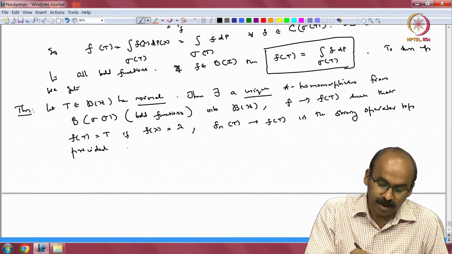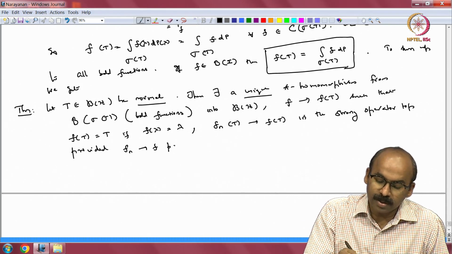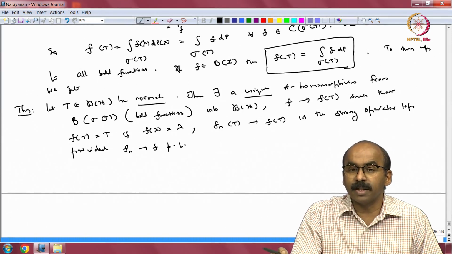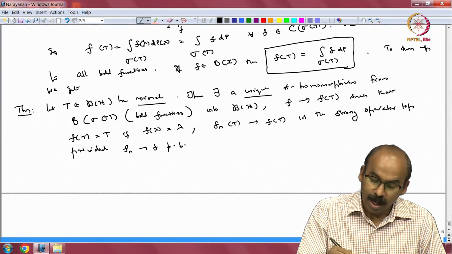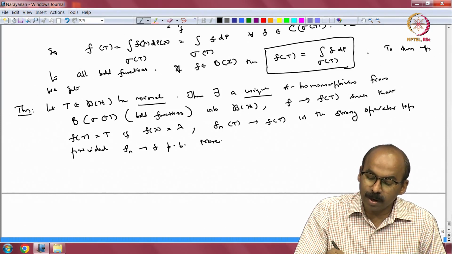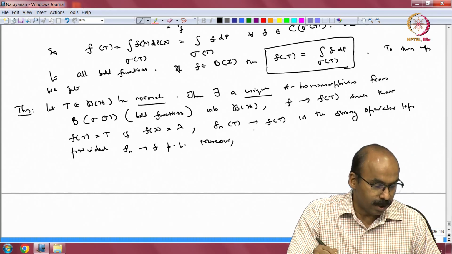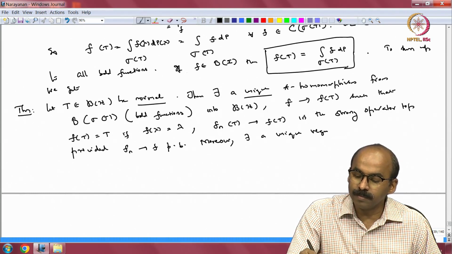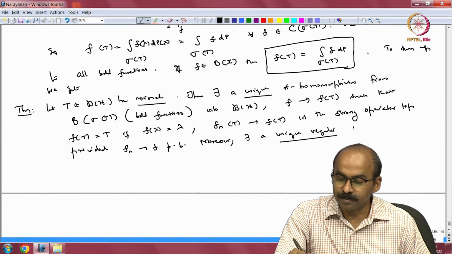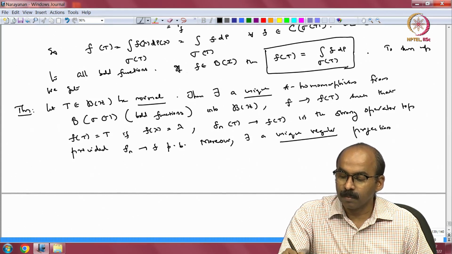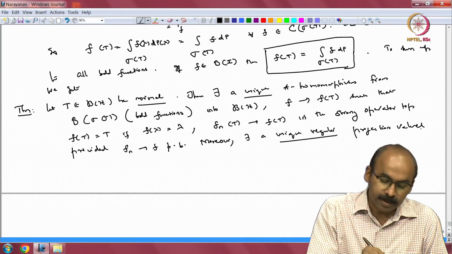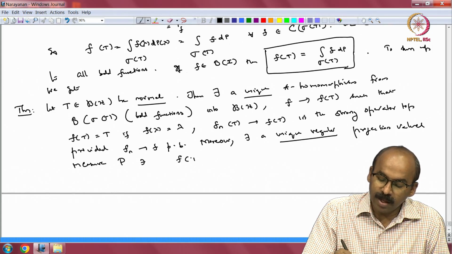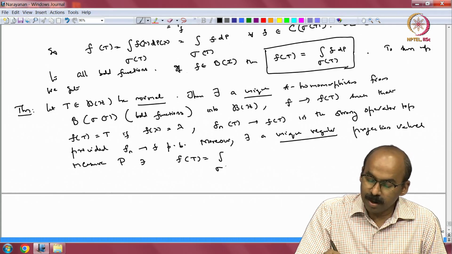So, we proved this, right. So, f_n converges to f pointwise and boundedly, right. Well, how did this happen? This happened because of the second version of the spectral theorem and all that, we have already done that. Moreover, so maybe just to complete, moreover, there exists a unique regular projection valued measure P such that f of T is equal to the integral over sigma of T of f dP.